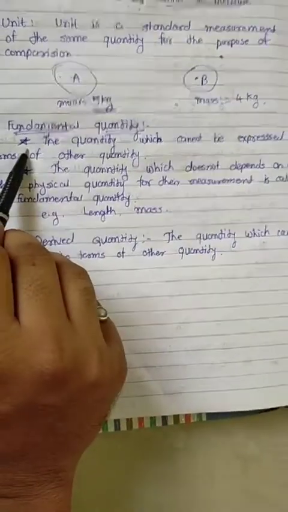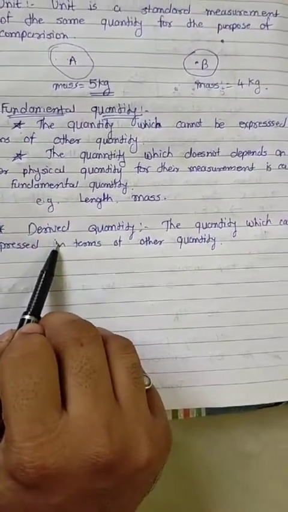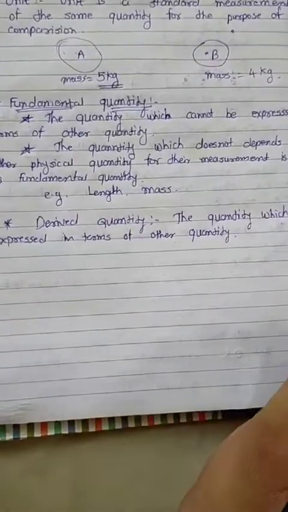This cannot be expressed in other quantities, and this can be expressed in other quantities. These are the differences between fundamental and derived quantities.